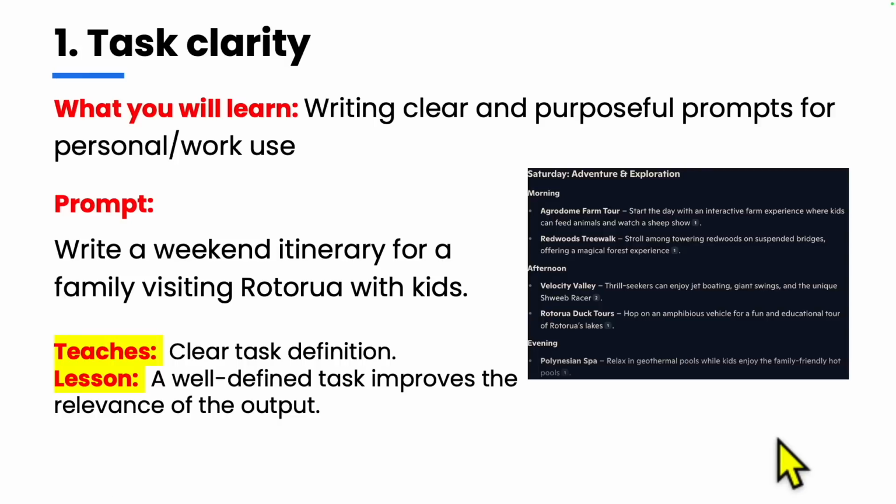All right, so that's task clarity. If you provide a clear, clarified task to a model, it is going to respond back with real information. I could have really asked, can I have a weekend itinerary for visiting Rotorua? I would have got an itinerary, but it wouldn't be specific to me, because I'm planning to take my family and we have kids. So I would definitely want an itinerary with tailored responses based on the context of what I'm asking.